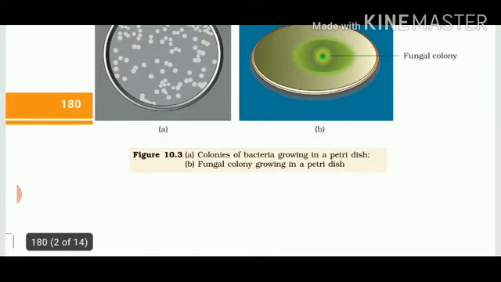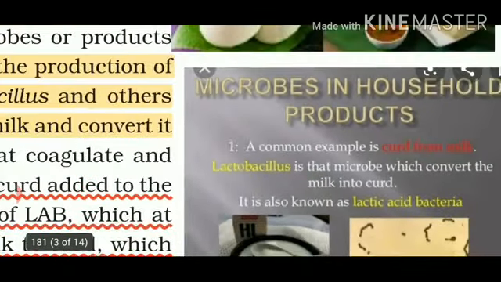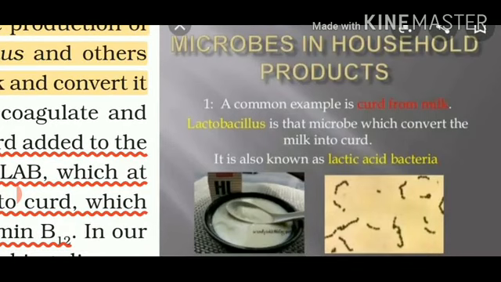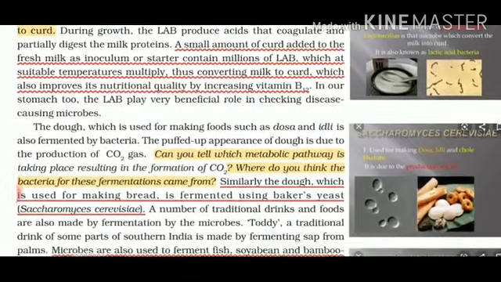So we have studied microbes in household products. First of all, we talked about curd. From milk, curd is formed. How is it formed? Those bacteria coagulate the milk proteins, and finally we get curd that is much healthier compared to milk. Now coming to the second part.